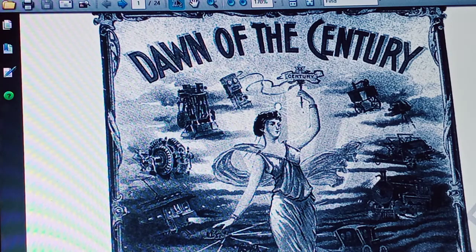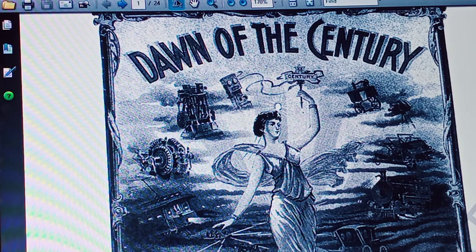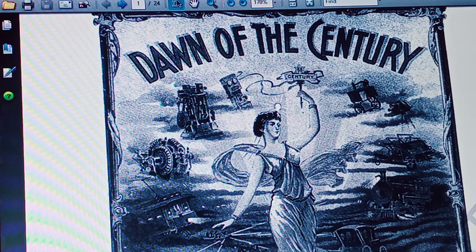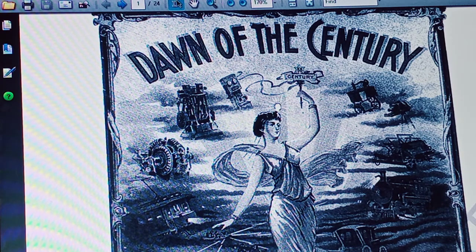So what is the industrial revolution? The revolutionary change that took place in manufacturing is known as the industrial revolution. This industrial revolution first started in England and later spread to other European countries and then to other parts of the world.